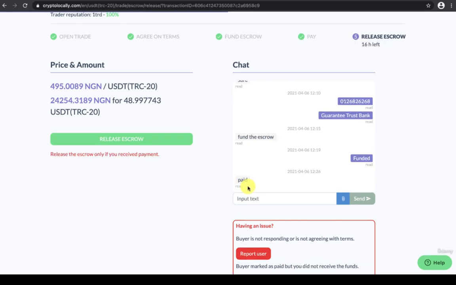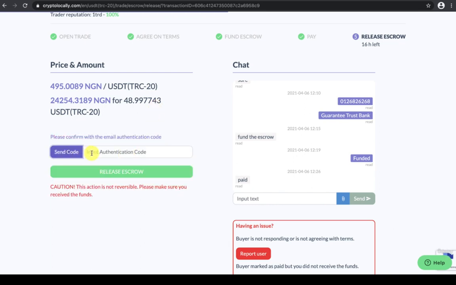Now that the buyer has paid, I'm going to click on release escrow. As soon as I release escrow, he will also receive his payment. So a total of 48.99 USDT will be sent to his wallet. So that's what I'm going to do now. Release escrow. Now a code will be sent to my email. All I'm going to do is to copy the code and paste it. So now I have received the code. I'm going to paste it and release escrow.